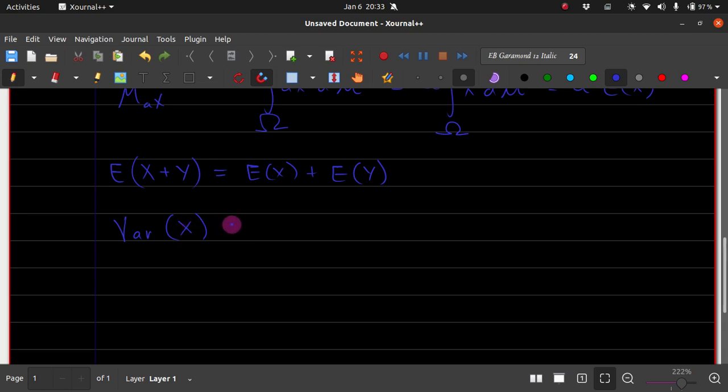Okay, so in order to check the variance of x, how is it defined? It is nothing but the expectation of x minus the expectation of x, which is mu x, the mean of x, and you consider the square of it. So this is also a function, a random variable.